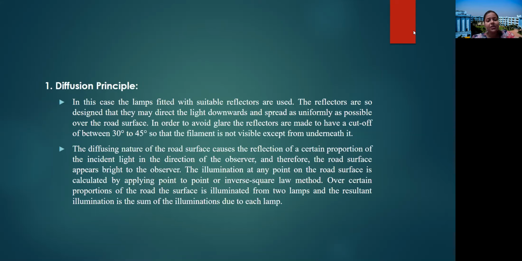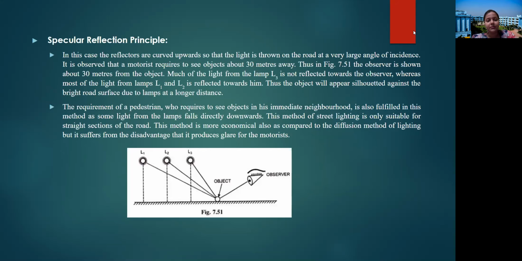The diffusing nature of the road surface causes the reflection of a certain proportion of the incident light in the direction of the observer, and therefore the road surface appears bright to the observer. The illumination at any point on the road surface is calculated by applying the point-to-point or inverse square law method. Over a certain proportion of the road, the surface is illuminated from two lamps, and the resultant illumination is the sum of the illumination due to each lamp. So this is the diffusion principle.